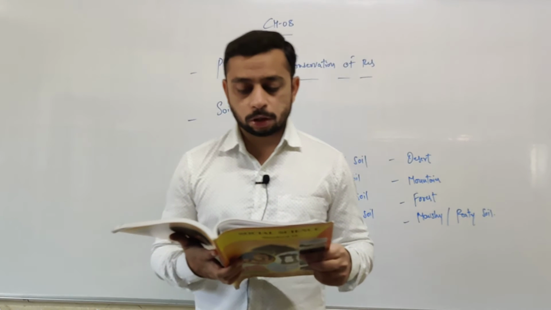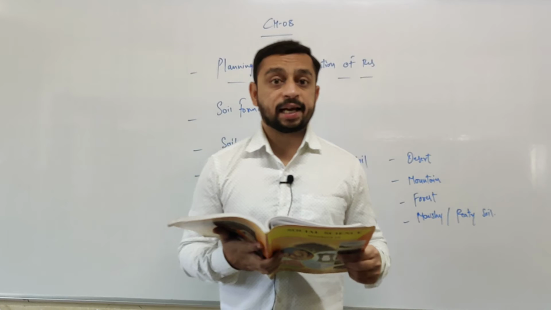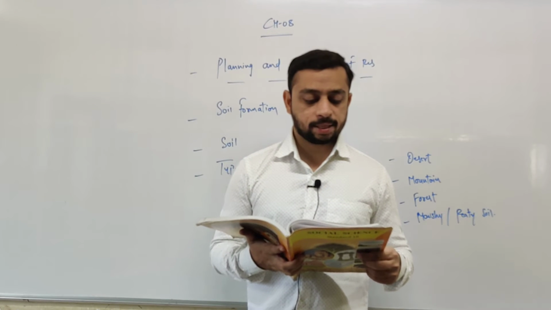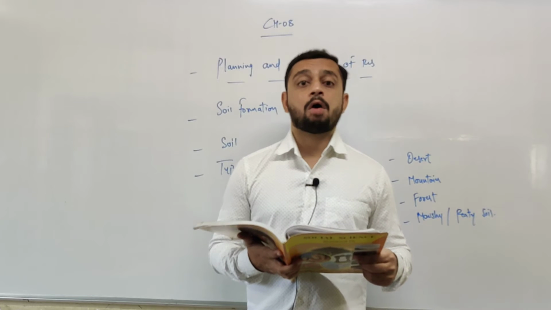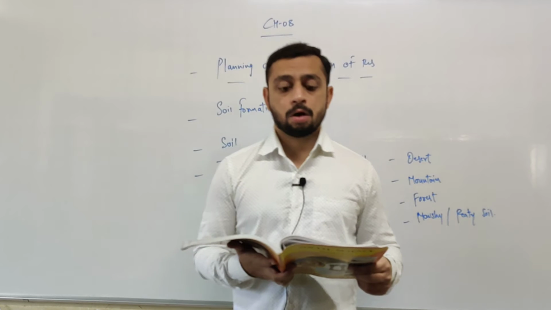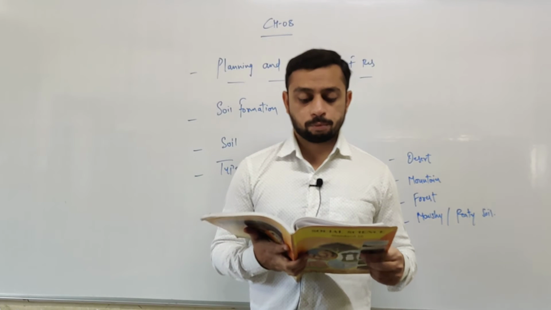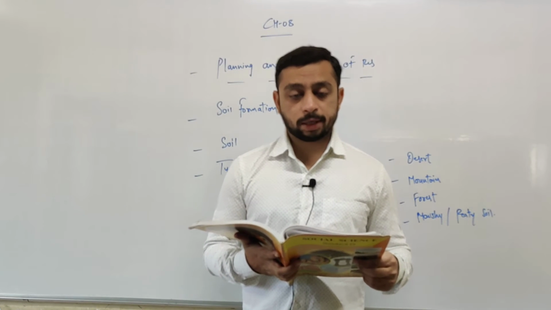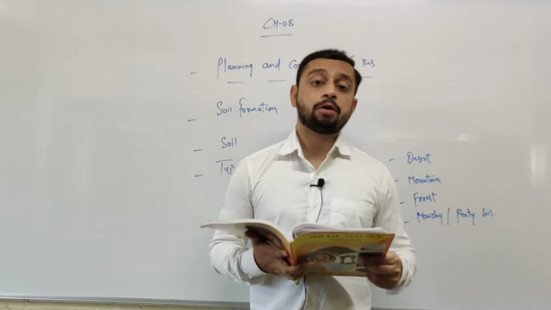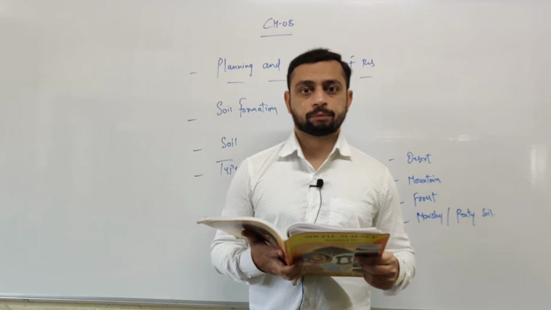There is more proportion of potash, phosphoric acid and limestone in this soil, and there is less proportion of nitrogen and humus. Underline that sentence. More proportion of potash, phosphoric acid and limestone, and less proportion of nitrogen and humus.